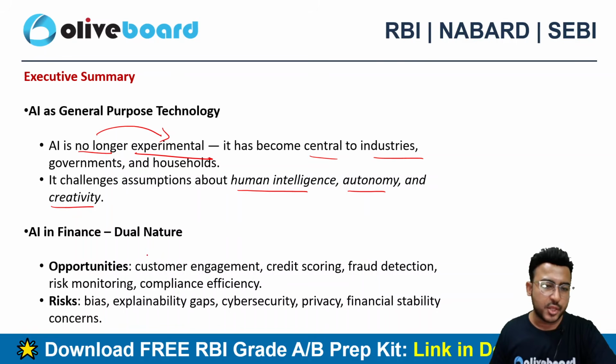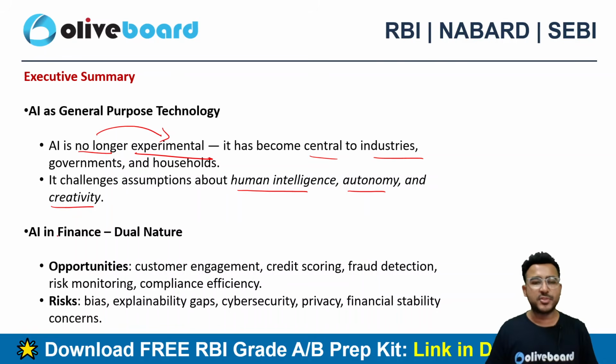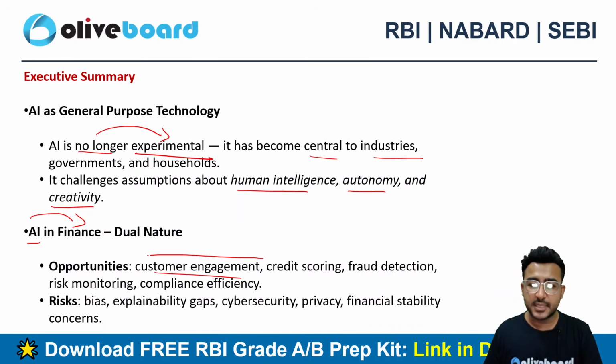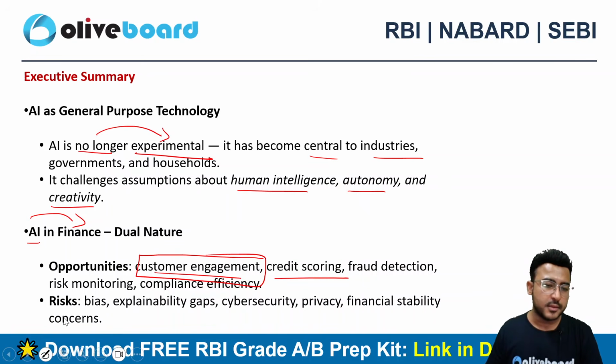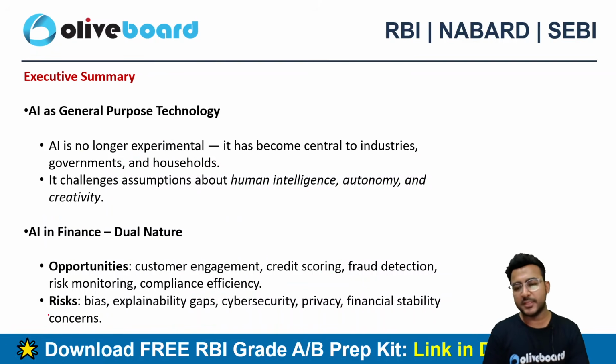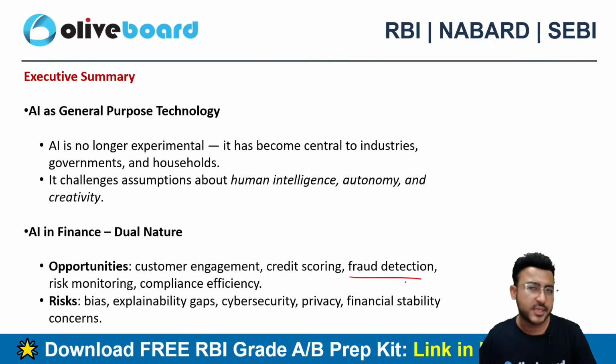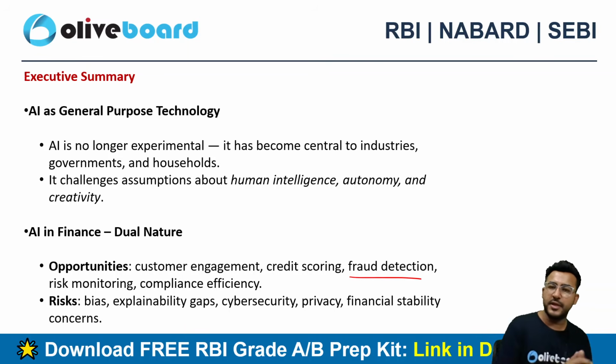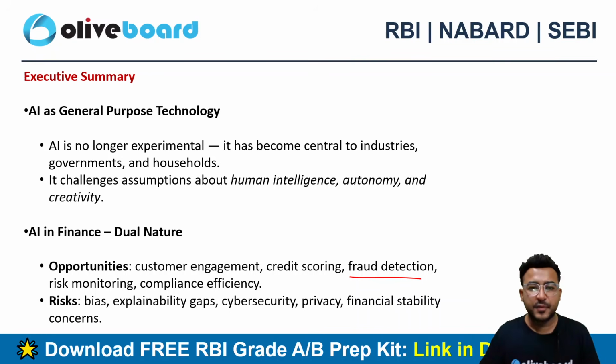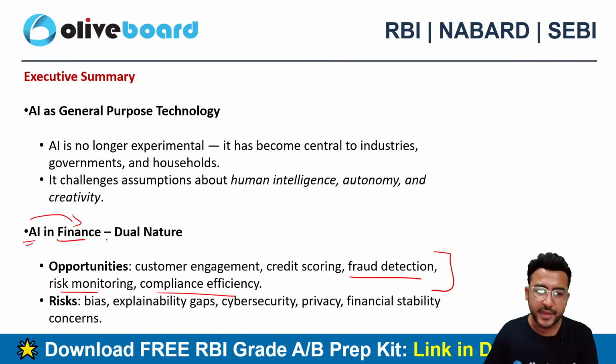AI in finance, a dual nature. What are some of the opportunities of using AI in finance? Customer engagement. You can engage the customer by using multiple bots. Credit scoring. You can give the credit scoring work to AI models. They can do it in a better way. Fraud detection. Even RBI is using it for fraud detection in case of mule accounts. We all know that RBI developed a tool called mulehunter.ai for detecting mule accounts. Risk monitoring, compliance efficiencies, all these things can be easily done with AI in finance.